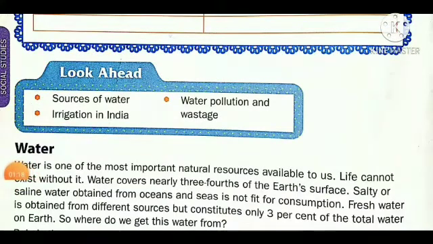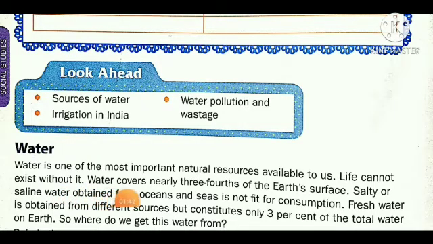First point, it is water. Water is one of the most important natural resources available to us. So water is our natural resource available around us. Life cannot exist without it. Life does not exist without water. We can't live without water.